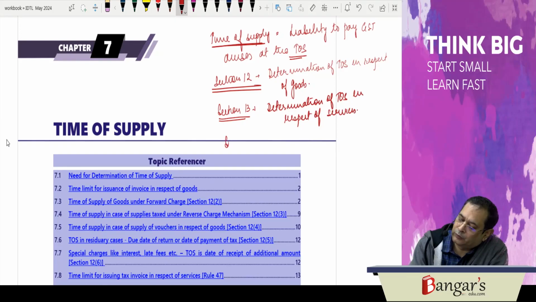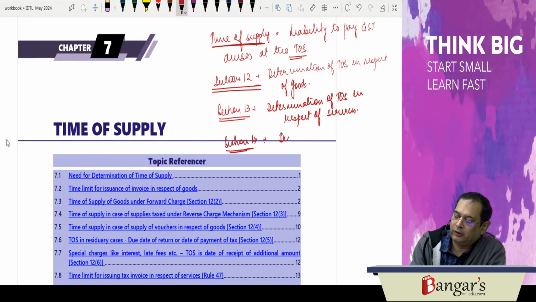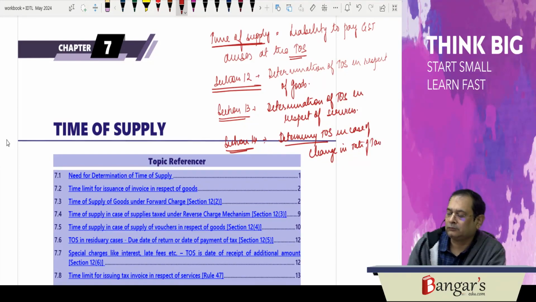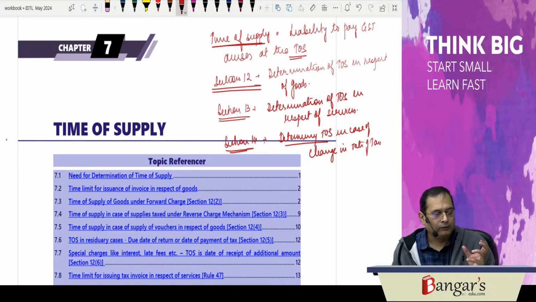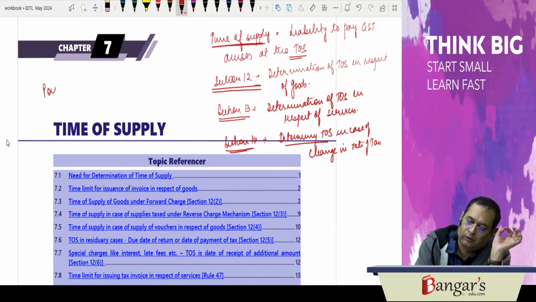And we have Section 14. Section 14 contains the provisions relating to how you will determine the time of supply in case of change in rate of tax. So here, the liability to pay GST arises at the time of supply. Basically, it's a point of taxation. Now, in this particular chapter, we will be discussing these provisions.